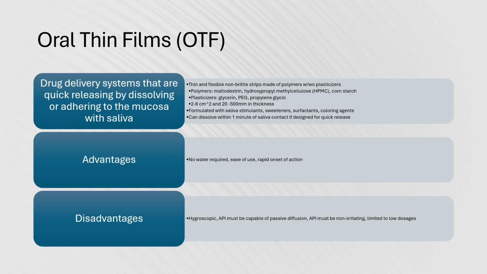Some advantages of thin films include their overall ease of use, especially for those patients who have difficulty swallowing tablets. There's no need for water consumption to administer a dose, and they have a rapid onset of action. Some disadvantages include their hygroscopic nature. The active pharmaceutical ingredient must also be capable of absorption via passive diffusion, and they shouldn't be irritating to the oral mucosa. They're also limited to low dosages. Doses typically do not exceed 30 to 40 milligrams.